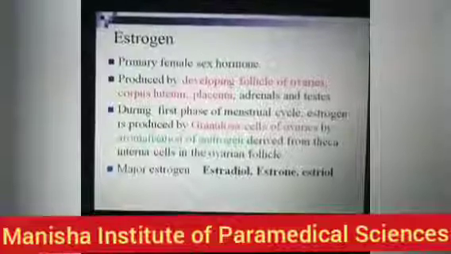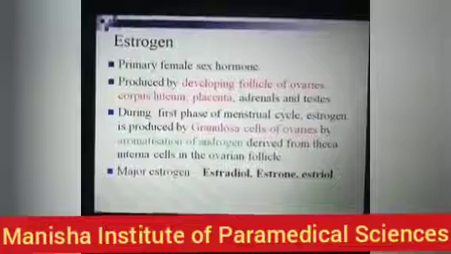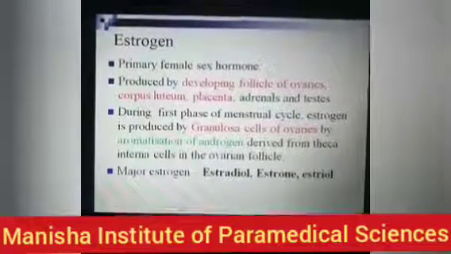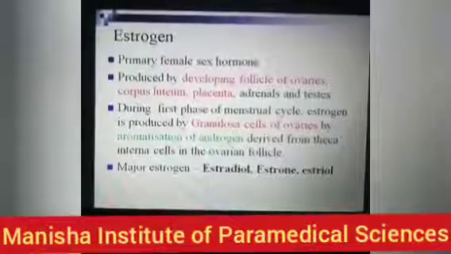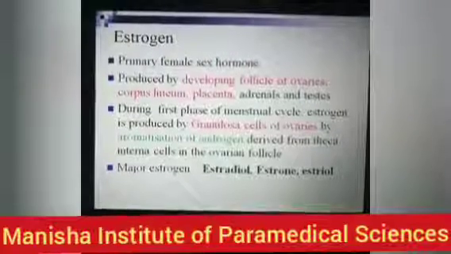That means testosterone is converted into estrogen with the help of the enzyme aromatase. That androgen is derived from theca interna cells in the ovarian follicle.